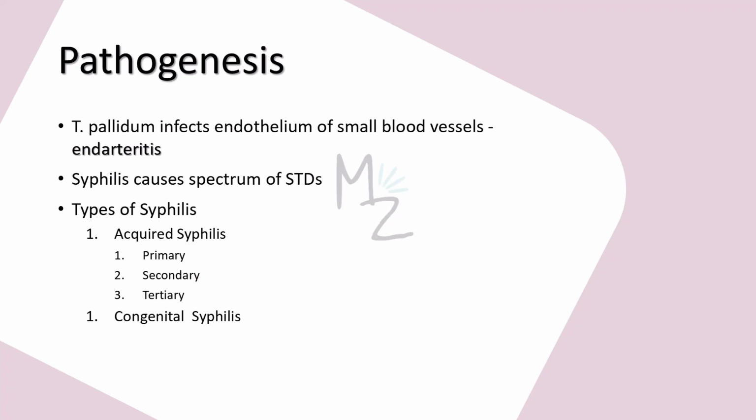Pathogenesis. Treponema pallidum infects endothelium of small blood vessels, causing endoarteritis. We'll be talking about that in detail in just a moment. Syphilis causes a spectrum of sexually transmitted diseases. There are two types of syphilis, as we've discussed earlier. Acquired syphilis is further classified into primary syphilis, secondary syphilis, and tertiary syphilis.